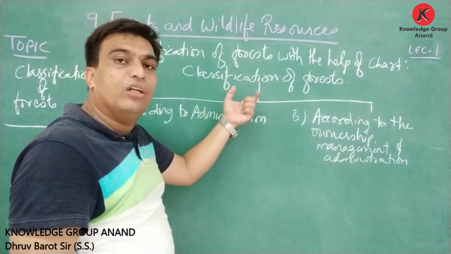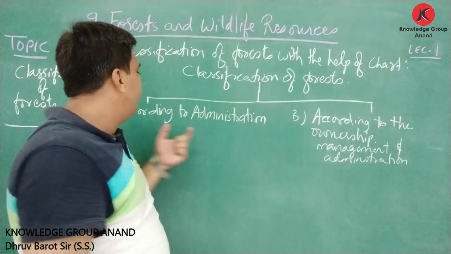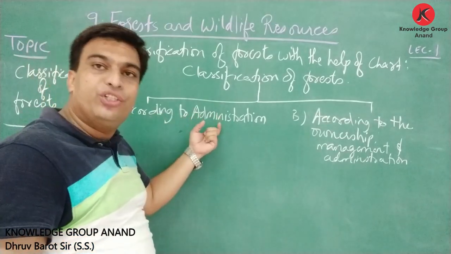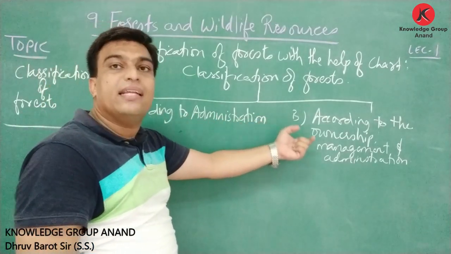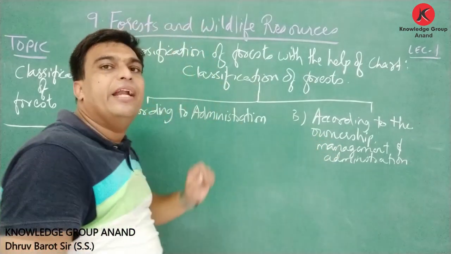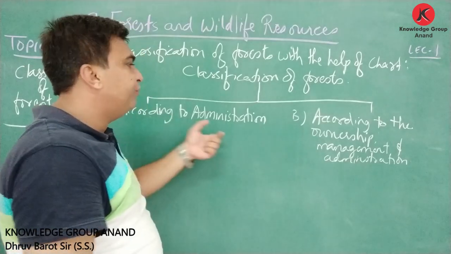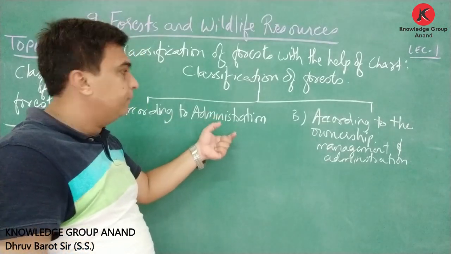Here, classification of forest is classified into two ways. First is according to the administration, and second is classification on the basis of ownership, management, and administration. So friends, here we can clearly see the classification is done in two ways.